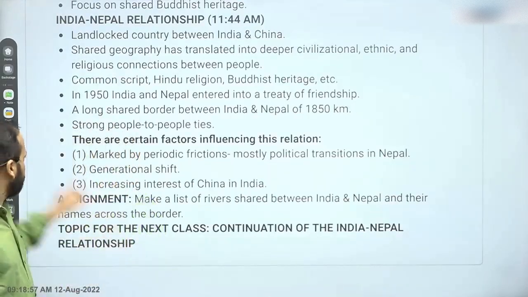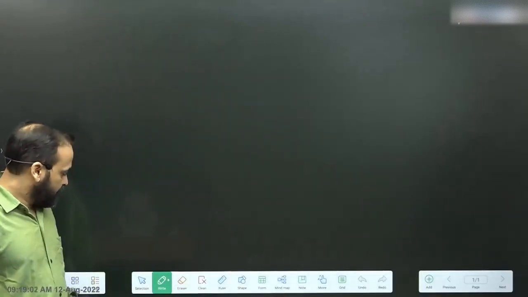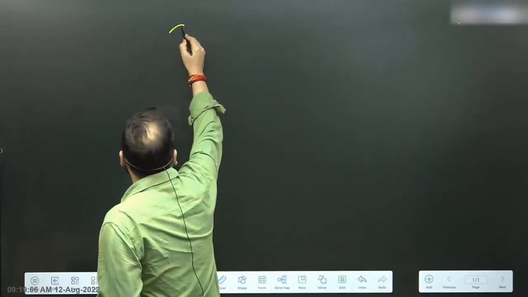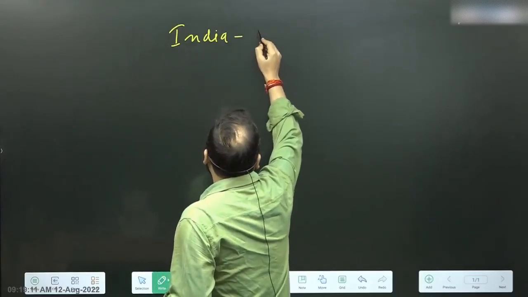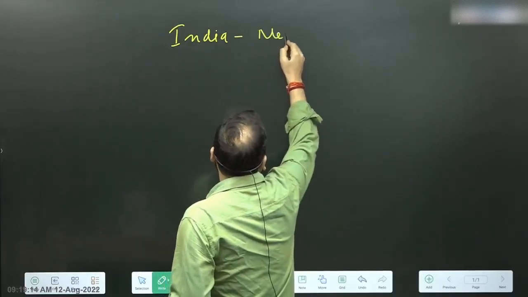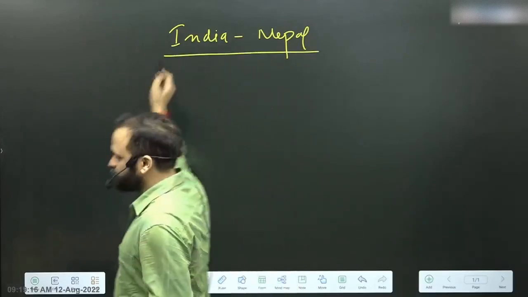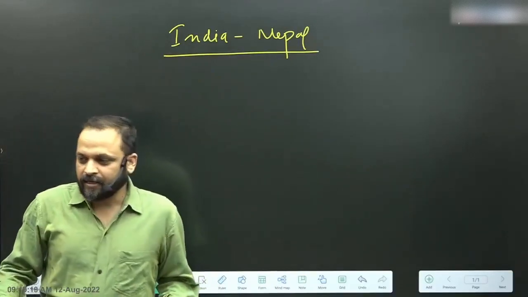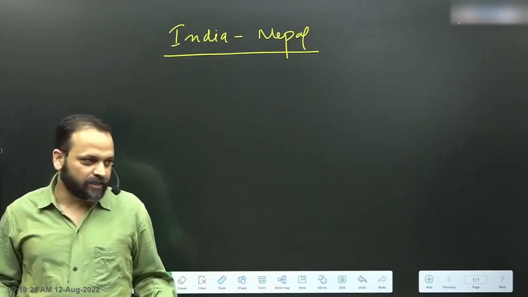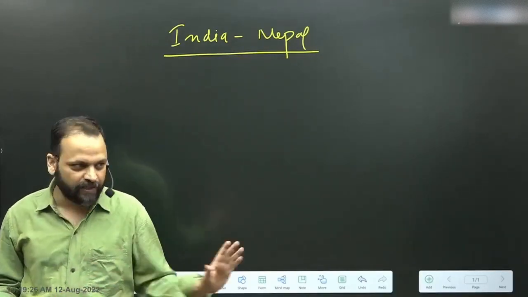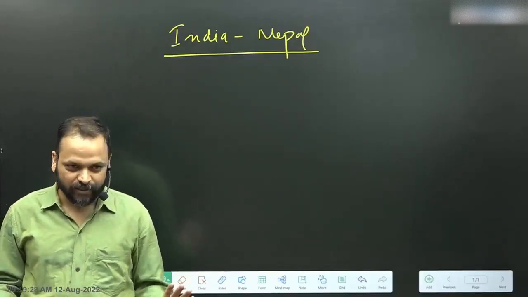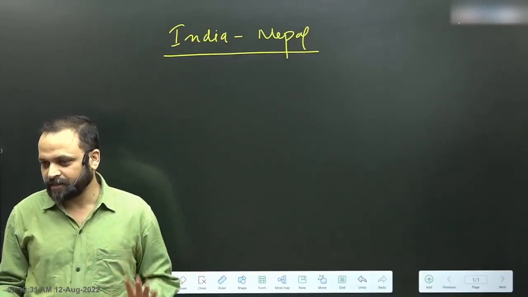All right, the different aspects of this relationship, meaning by now you should be familiar with how to make structure of any relationship. So when we look at India-Nepal relations, first realization should be what is a phrase or a jargon that I can use to describe this relationship, because most of you are stuck at the level of introduction. कैसे introduce करते हैं? So simply introduce करते हैं किसी भी चीज को. Introduction is not the complete answer. It is only the starting point. So don't, at the beginning at least, don't be stuck at the level of introduction.